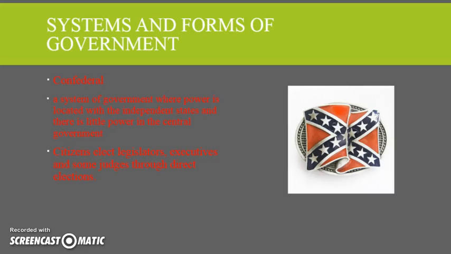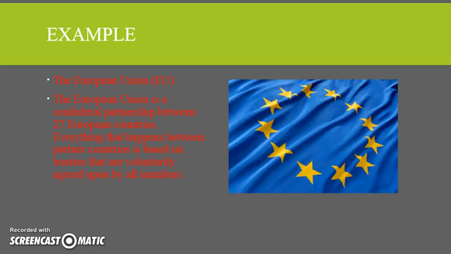Next is a confederal system. This is a system of government where power is located in the states and there's very little power in the central government. This was what the Confederacy had here in America during the Civil War. You still elect legislators, an executive president, you have judges through direct elections, but the central government is very, very weak. The states keep all the power.